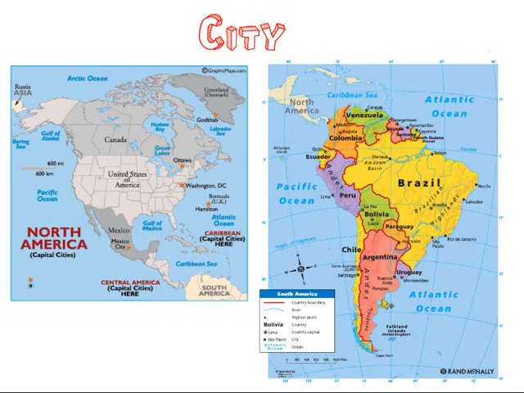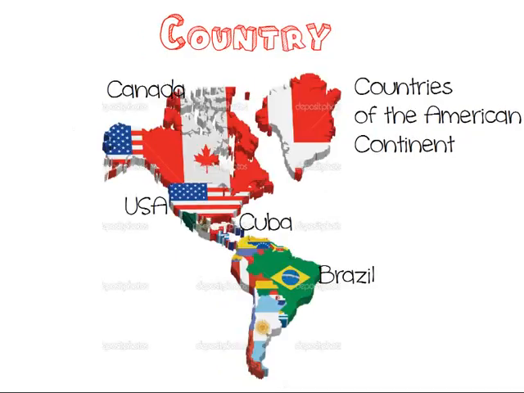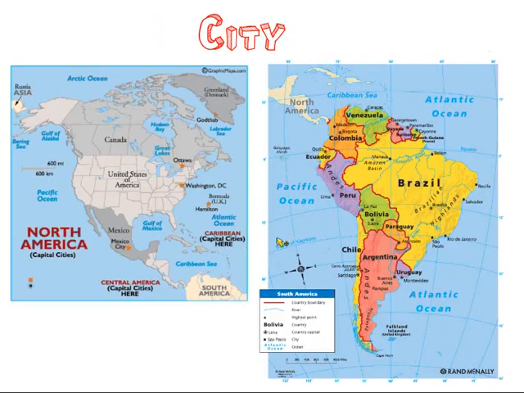Argentina is a country, and there are cities like Buenos Aires. So, remember, continent, very big. Countries, medium. 1, 2, 3. And then cities, lots of them. 1, 2, 3, 4, 5, lots and lots of cities. And they are smaller, inside the countries, of course.